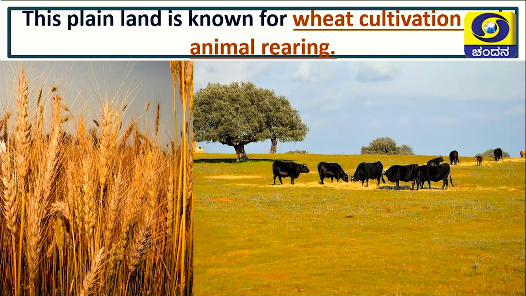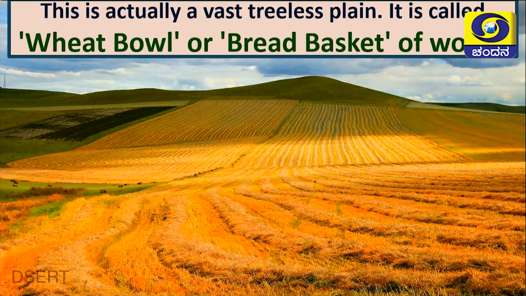Next, this plain land is known for wheat cultivation and animal rearing, as you are seeing in the picture. So this side it is wheat cultivation, that side it is animal rearing. That is, in our nation we tie up the animals and leave them for grazing, right? So here in the North American continent it is not like that. In the entire field they let the animals move around and they will be grazing all throughout the day.